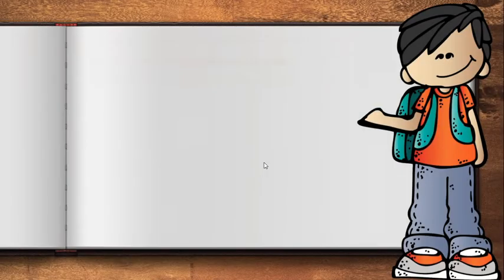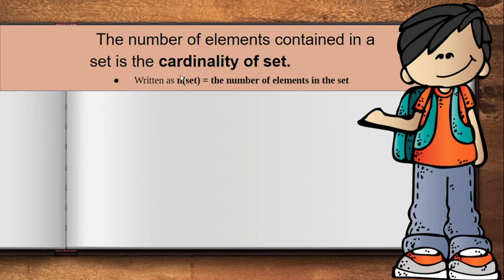Anong tawag natin dito? We call this one cardinality of set. Again, the number of elements contained in a set is the cardinality of set. Ibig sabihin, kung ilan yung elements sa given set, that's what we call cardinality. And we will write it as small letter n, lagyan natin ng parentheses, the name of the set, and then close parentheses, is equal to kung ilan yung elements sa set.